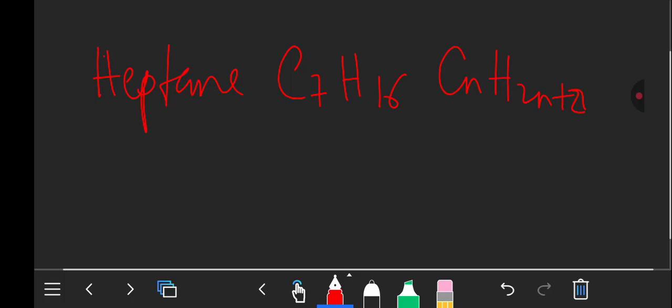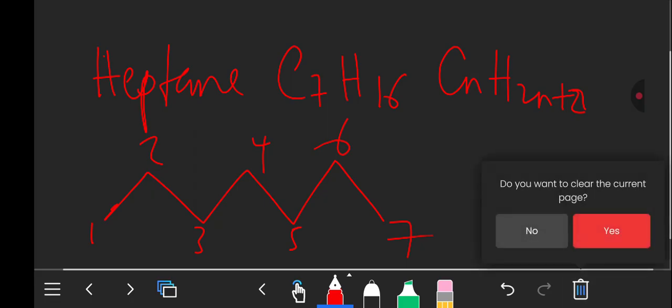So for heptane, we're just going to say 1, 2, 3, 4, 5, 6, 7. So 1 carbon there, 2 carbon there, 3, 4, 5, 6, 7. So this is heptane using what we call the bond line structure or the skeletal structure.